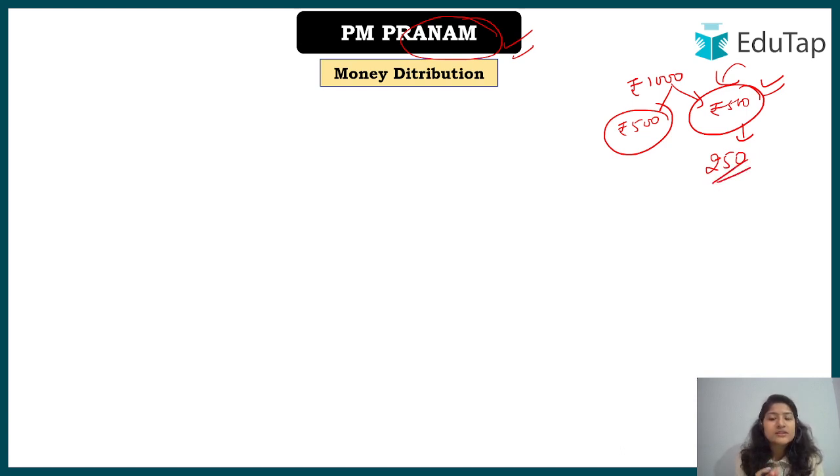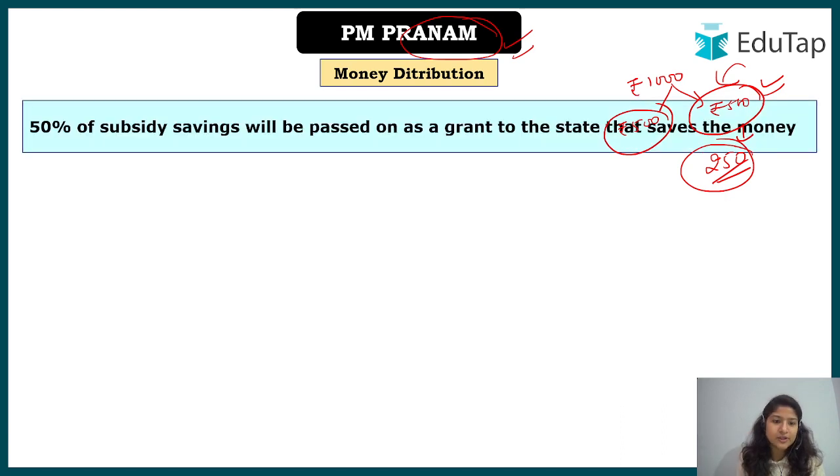So what is done for now? 1,000 rupees was given for subsidy, but only 500 rupees was used. Now 500 is left. Of this 500, 50% will be given by the central government to the state government as a reward. But this half of it, 250, will not be completely utilized by the state. There will be a division of it. Let's understand what this is, but before that, let me clear this so that you can read this line.